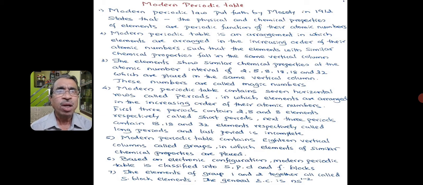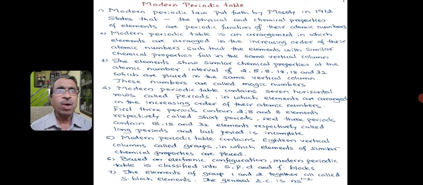He put the elements known at that time into the increasing order of their atomic numbers, and he found that at regular intervals elements showed similar chemical properties. So this table today we call the modern periodic table.